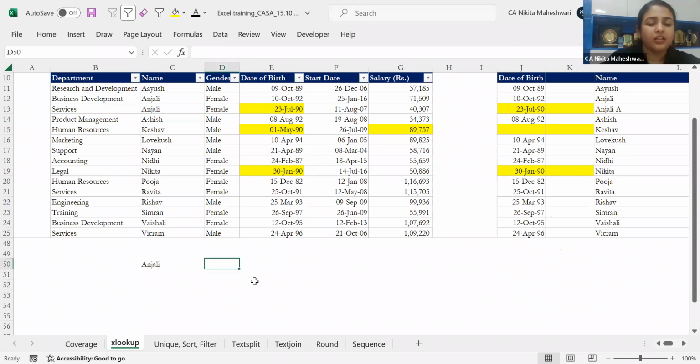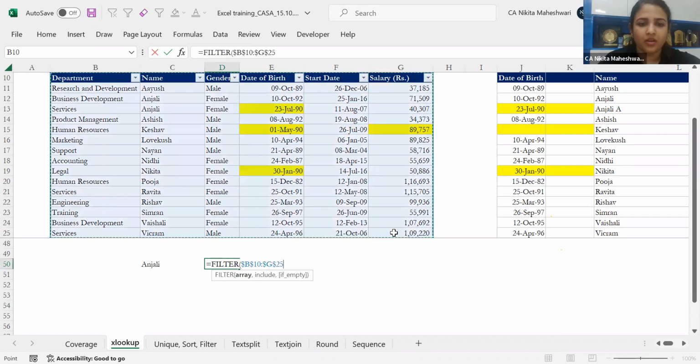Just a second. Yeah. Now what I'll do is I'll put the filter function. It is asking what is the array that you want to filter. So let's just select this array. What do you want to include? So my condition is if the name, I'm selecting the entire name column, is equal to Anjali. I'm giving a condition in my filter because filter works on conditions only. If this matches, then you give me the result. So I'm giving a condition in the formula itself. Wherever my name matches Anjali, just give me this particular array.